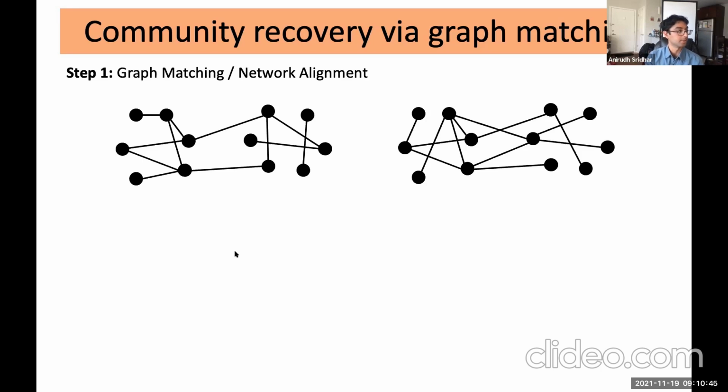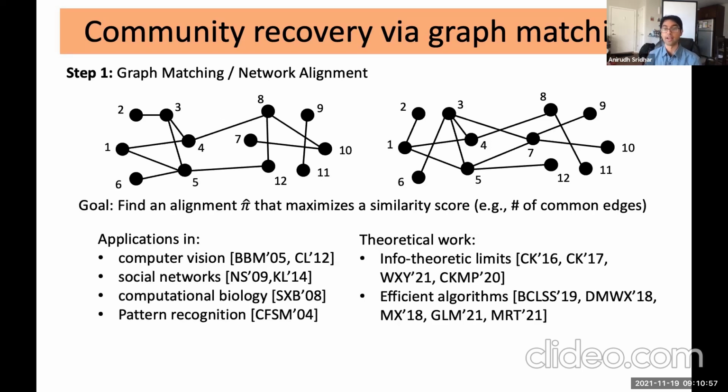So as an example, here are two correlated stochastic block models. The networks that we're given have no labels, and we have no community information a priori about them. And the first step we're going to do is a graph matching step, or vertex alignment. And the idea here is to find a labeling of these two graphs which maximizes some sort of similarity score. And we call this labeling an alignment pi hat.